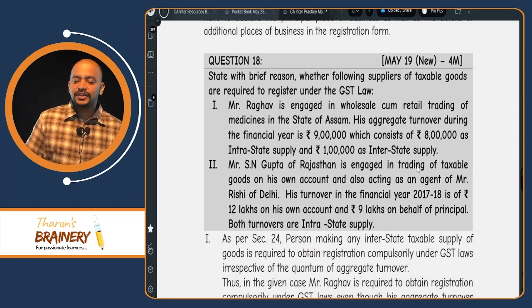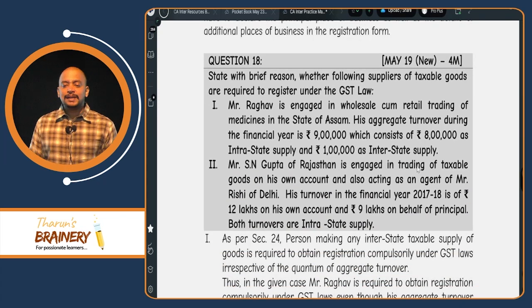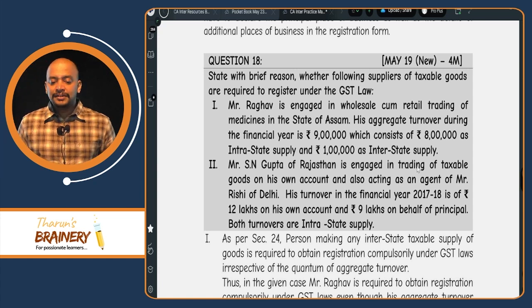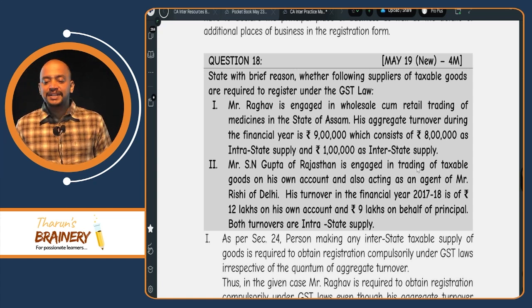Then state with brief reason whether the following suppliers of goods are required to register under GST law. Mr. Raghav is engaged in wholesale cum retail trading of medicines in the state of Assam. For Assam, what is the limit? Assam, only Assam means single state.